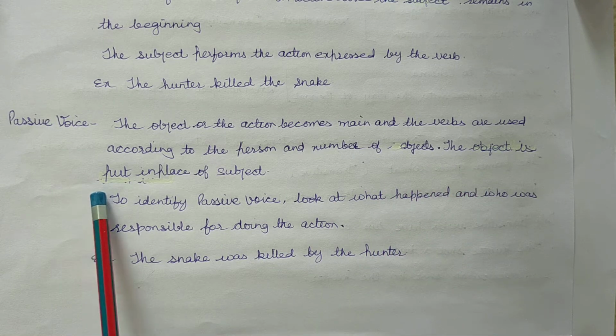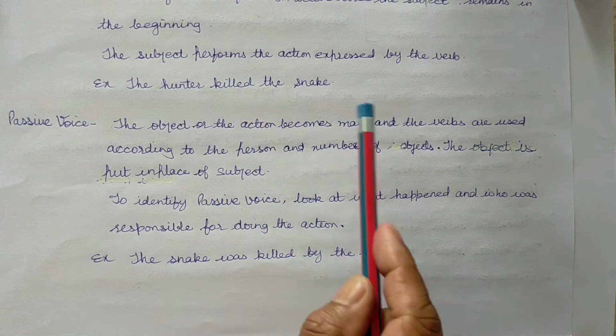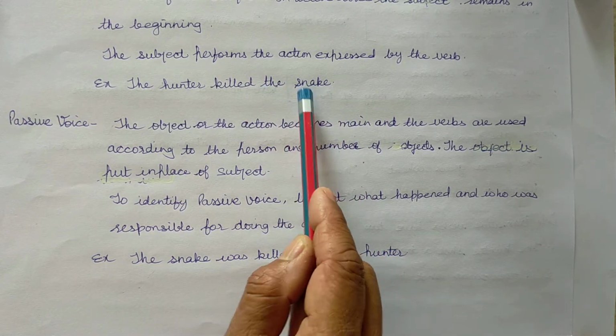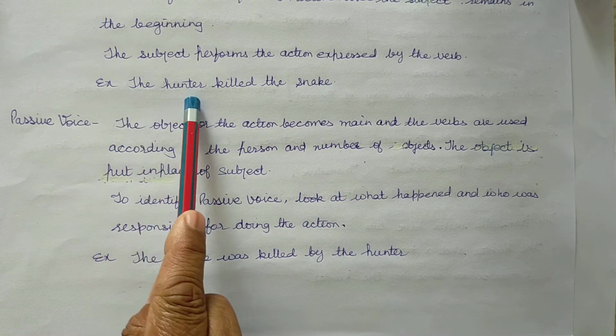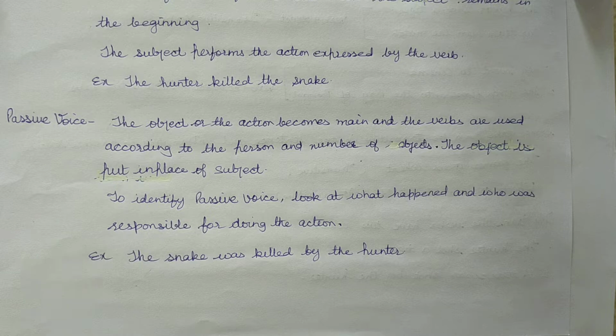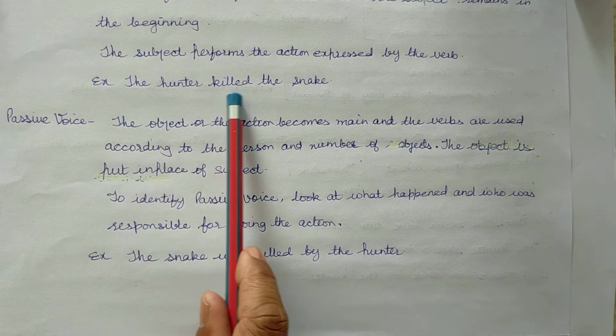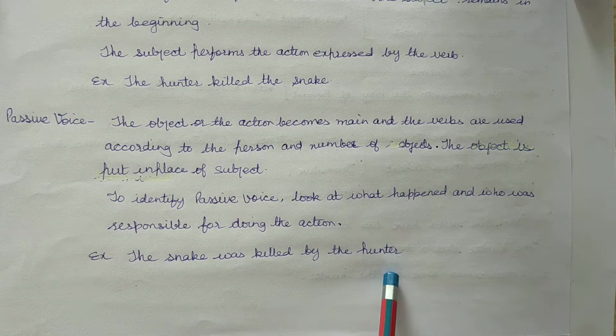The object is put in place of the subject. So, the hunter killed the snake. The snake was killed by the hunter.